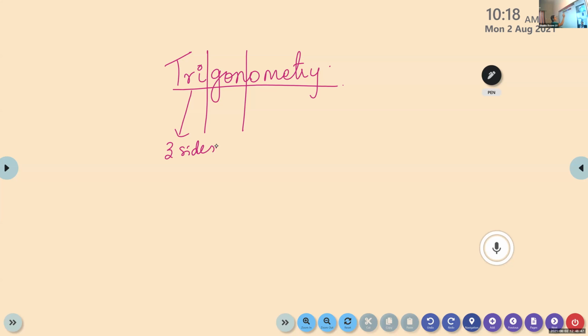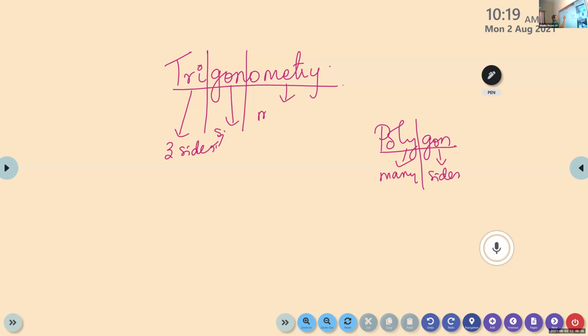What is the name of the three-sided polygon? Triangle. What about gon? Have you ever heard this word gon? Polygon. What is the meaning of polygon? Poly means many, gon means sides. So here gon means sides. Tri means three, three sides.